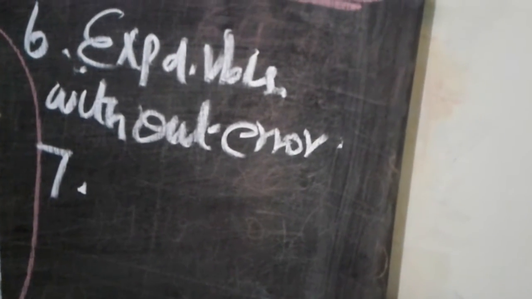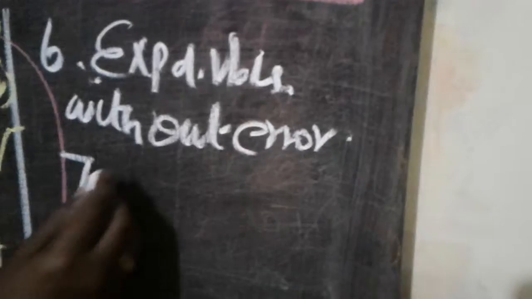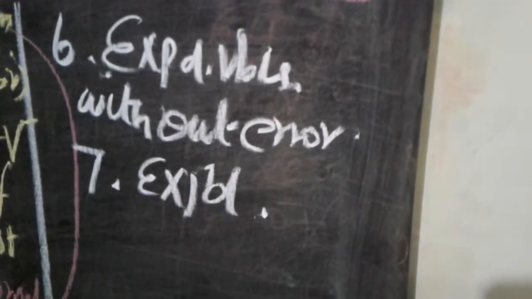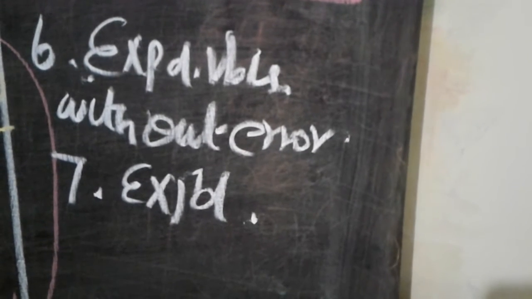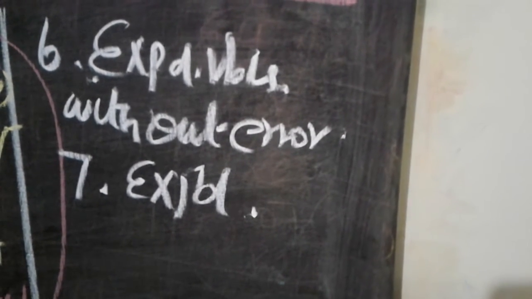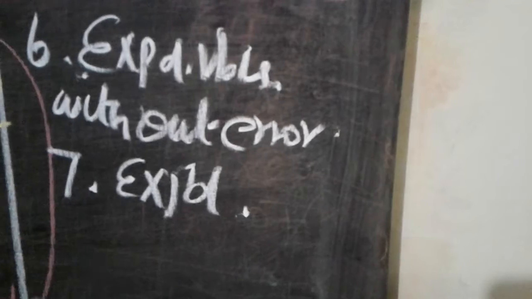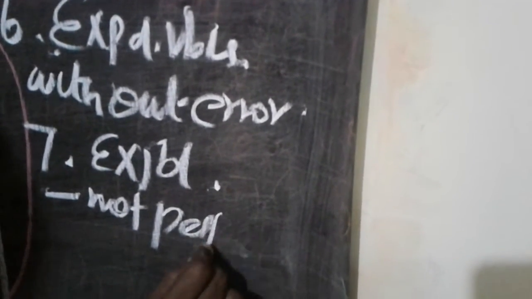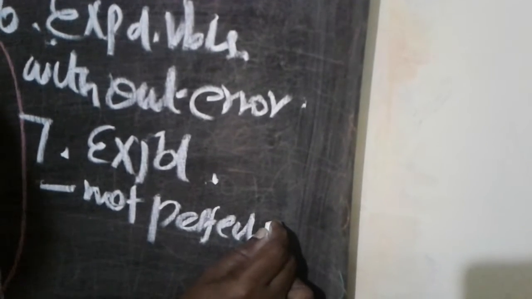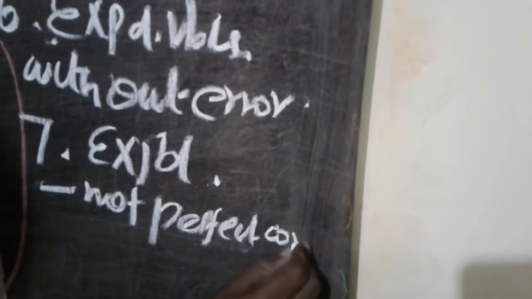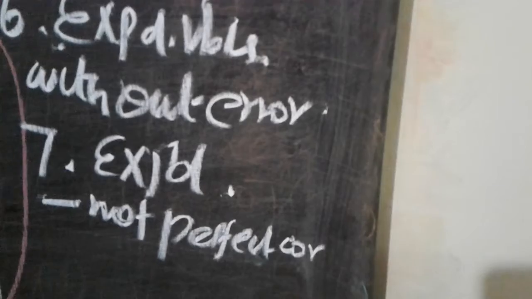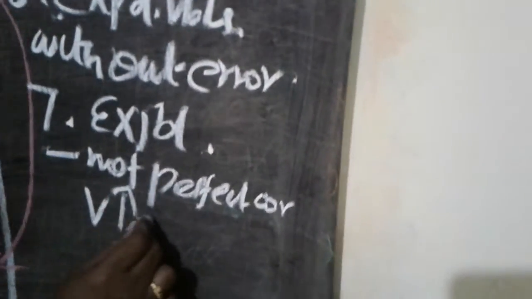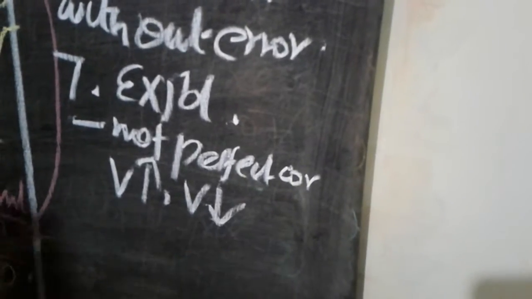Next one, explanatory variables are not perfectly linearly correlated. Each and every explanatory variable, whatever it may be, u or r or s or t or w, is not always perfectly correlated. Not perfectly correlated means if one variable increases, there is no need for another variable to increase.